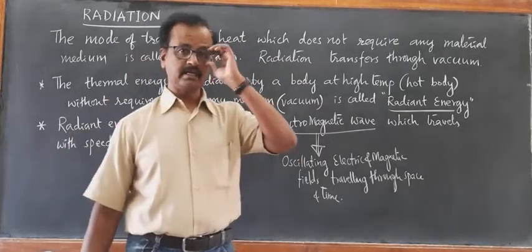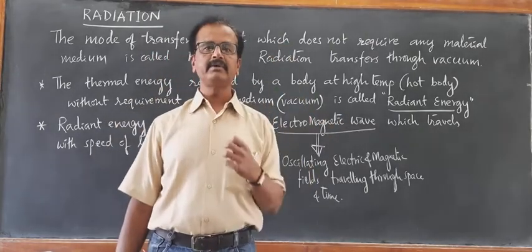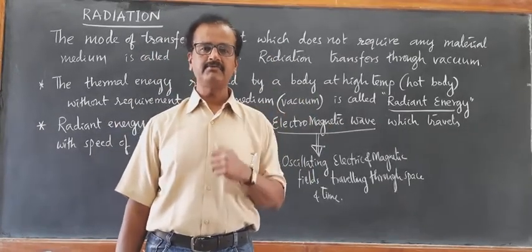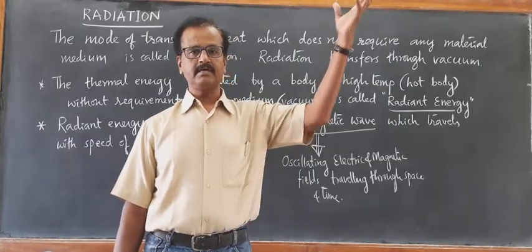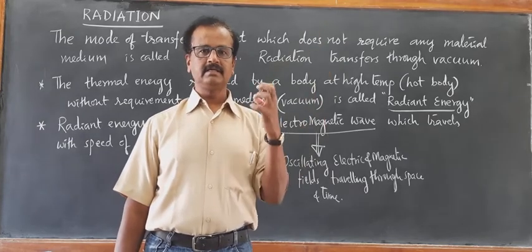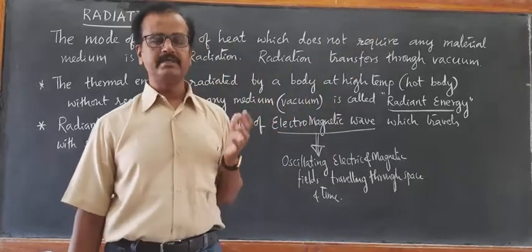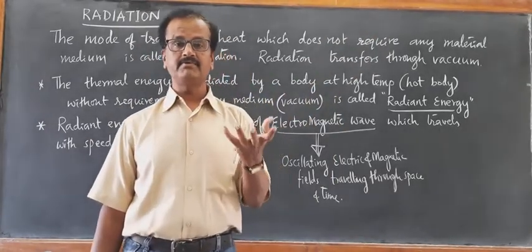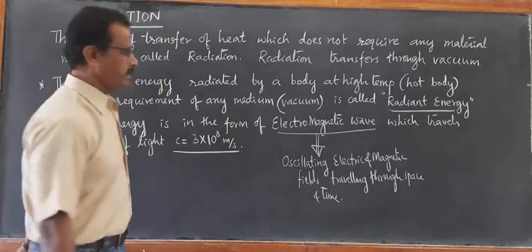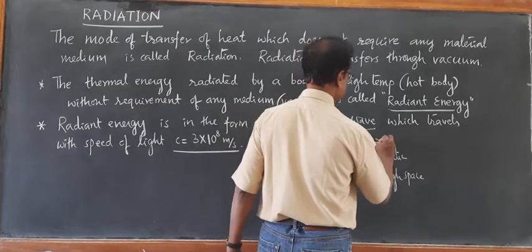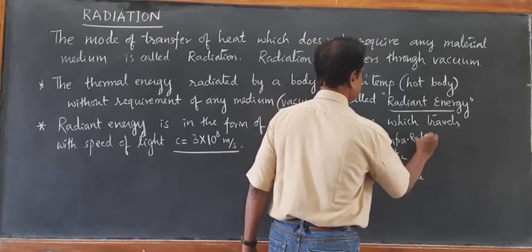Just like the signals that we receive. For example, another example of electromagnetic wave is the signal that we receive on the mobile. The signal that a TV receives from the satellite is also a kind of electromagnetic wave. In the same way, the heat that we receive from the sun is another type of electromagnetic wave. That is what we call radiant energy. It is actually infrared radiation. Just remember, infrared radiation.